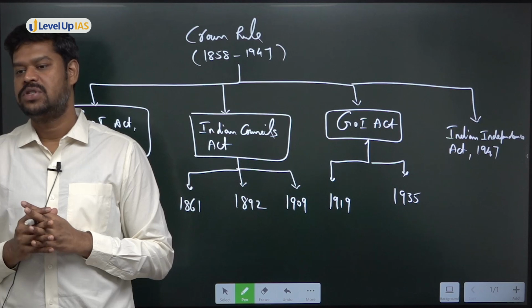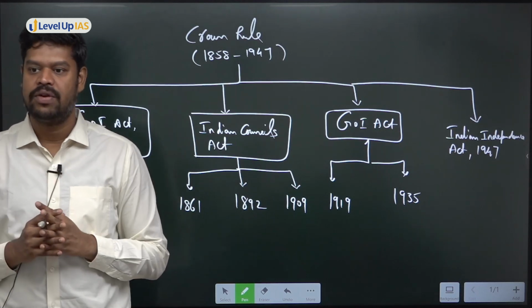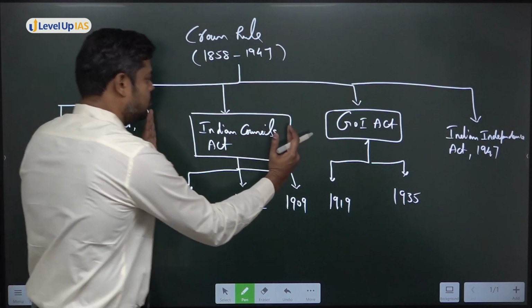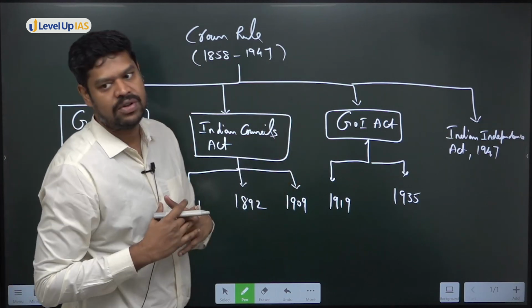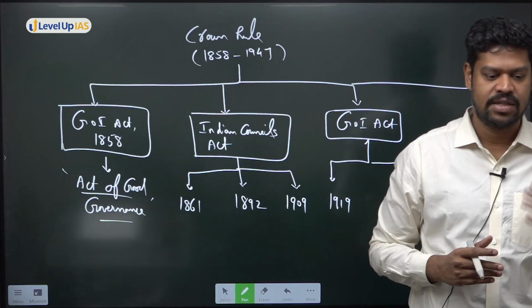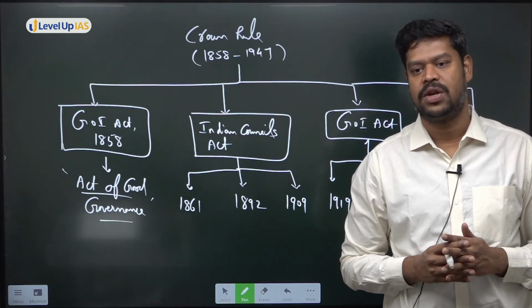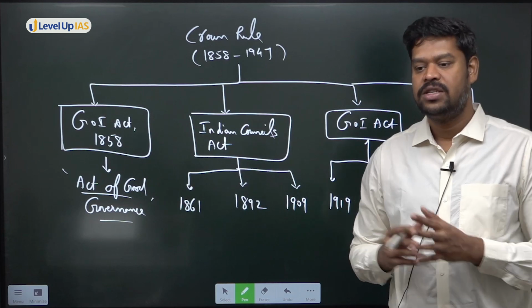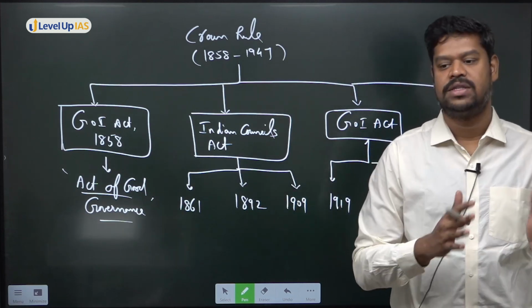Is that the way by which they can tell that yes, we are trying to bring in good governance? So that is what has happened in what is called the Councils Act. So the system of governance was made more representative in character. What does it mean when I say that the system of governance is made more representative in character? They try to accommodate more Indians in the Legislative Council as well as in the Executive Council.